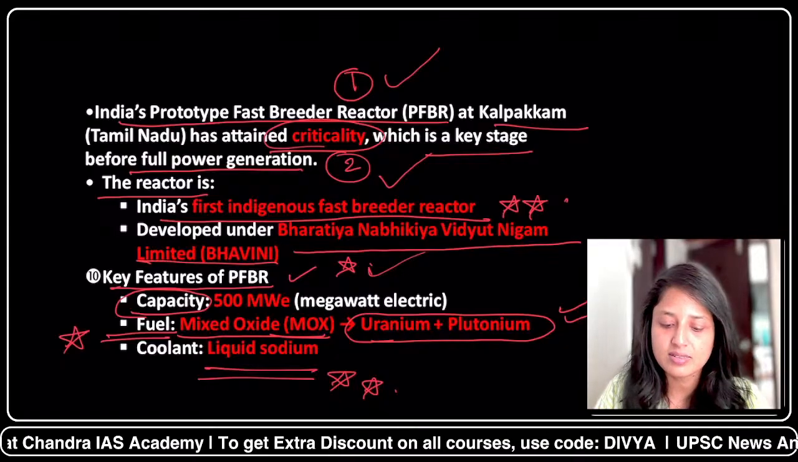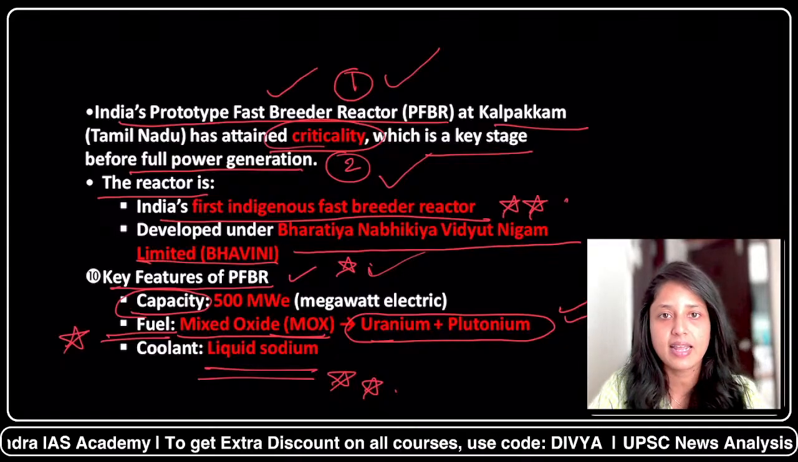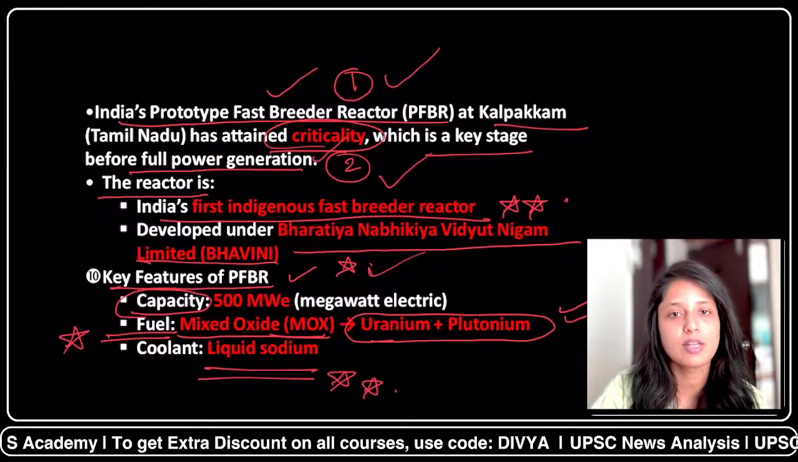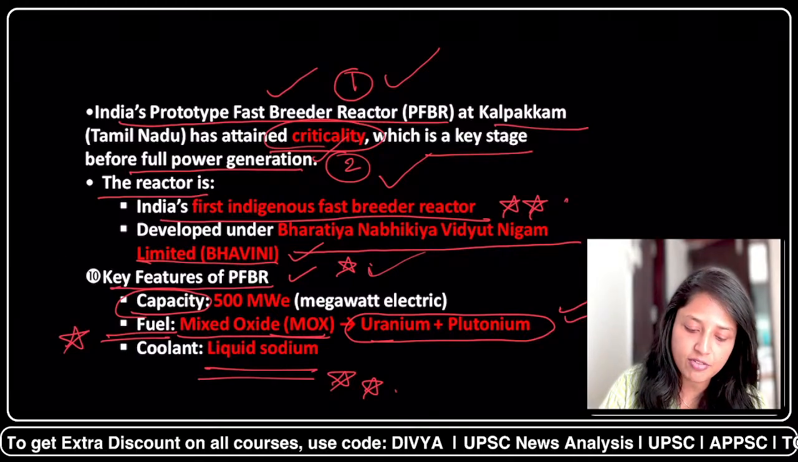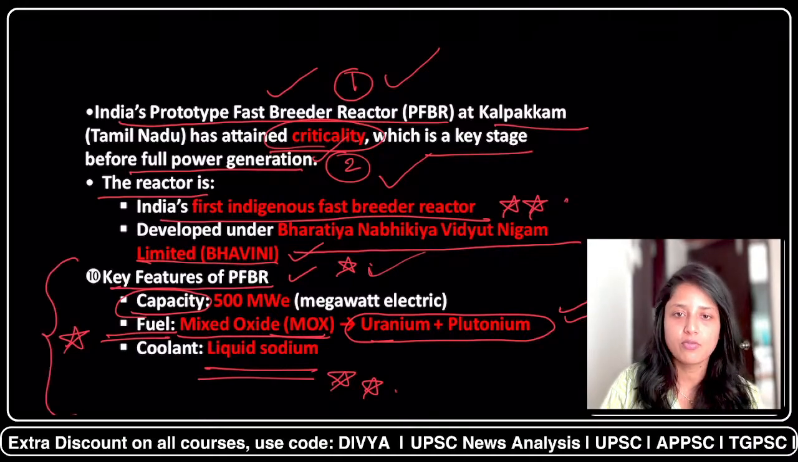So we will discuss the pressurized fast breeder reactor. Then we will discuss the meaning of criticality. We shall be discussing BHAVINI, and you should focus on the key features from here only, that is, what fuel is used.